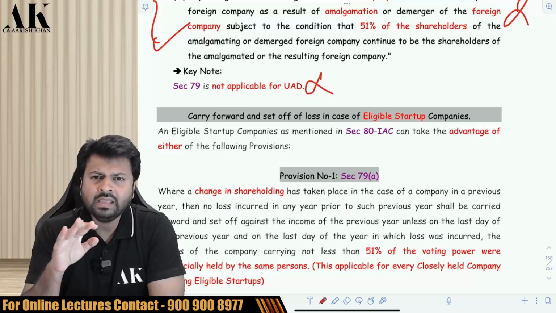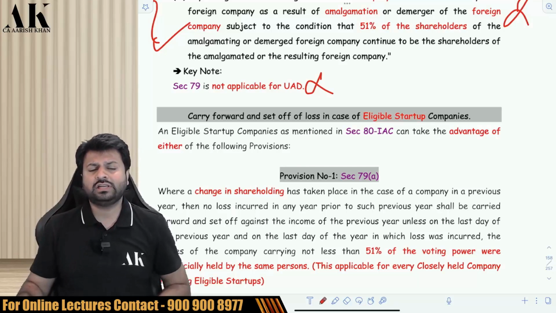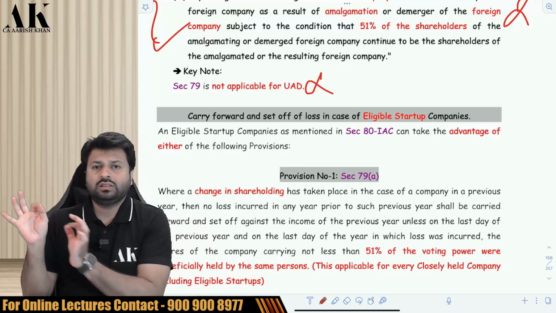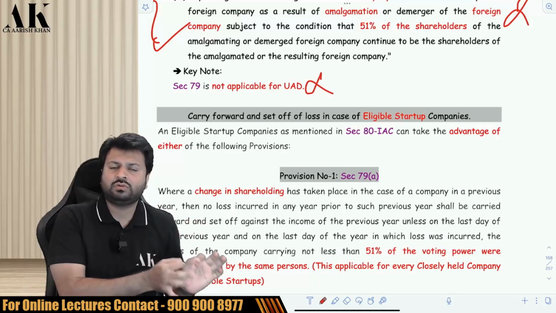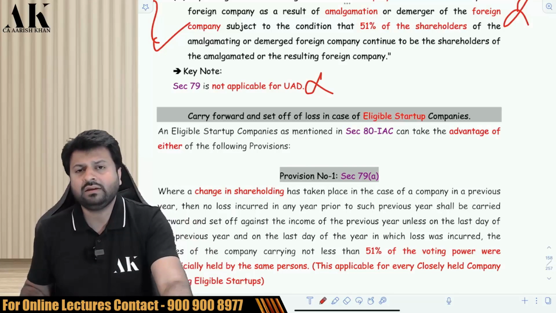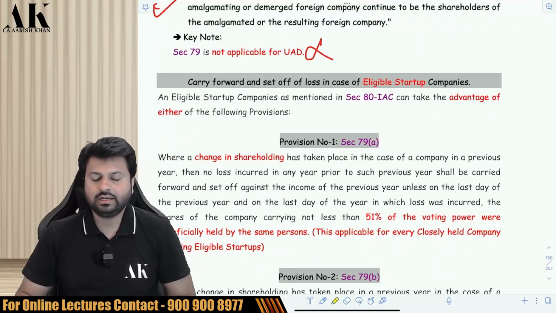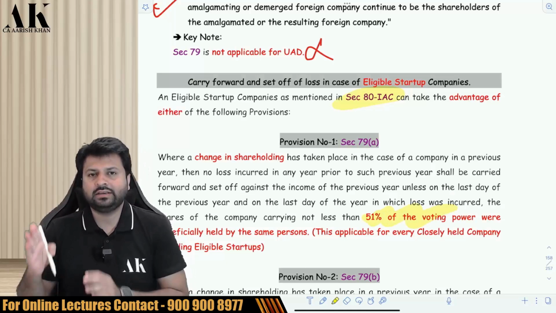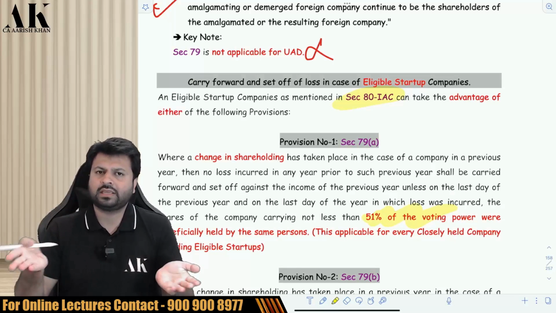Now, by default, what you are supposed to check for a closely held company is that 51% of the shareholders in value are supposed to be the same in the year of loss and in the year in which you want to set off. On which day? On the last day of the year of loss and on the last day of the year of set off. Now, for eligible startup companies which are covered under 80 IAC, the government has given two benefits. First of all, they can check the percentage criteria. That is, if their 51% shareholders are the same, they can carry forward the loss.